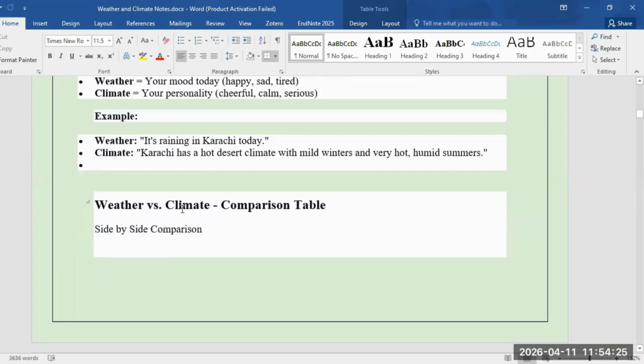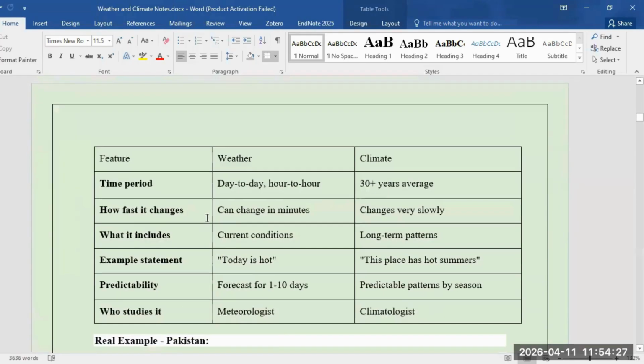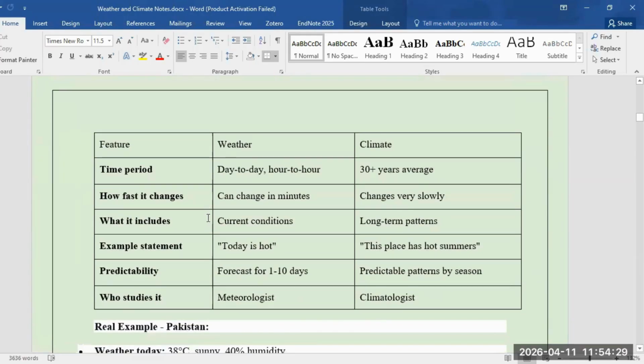Then, if we look at the comparison table of weather and climate to understand it more effectively, we can see the time period. Weather is day to day, and climate is 30 plus years of data. Usually on average we take it to be considered as the climate. How fast it changes: weather can change in minutes. Climate changes very slowly. It takes years to change. What it includes: it includes the current condition of any area. Climate includes the long-term pattern.